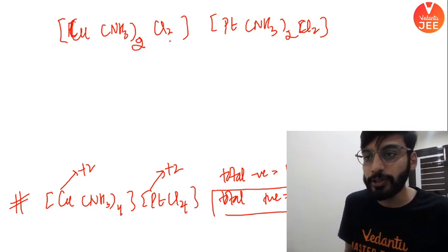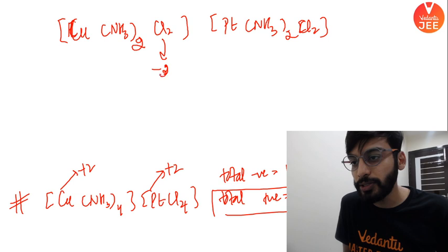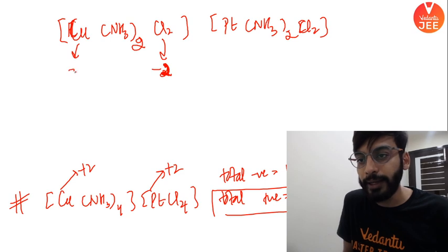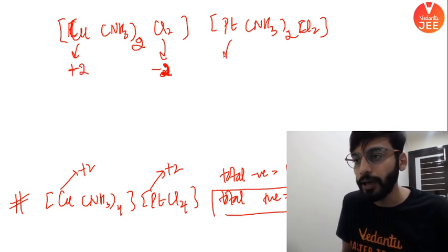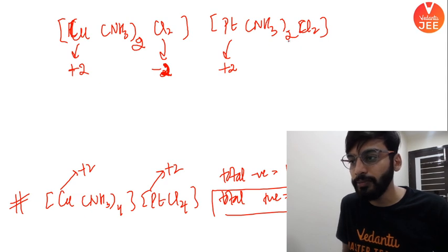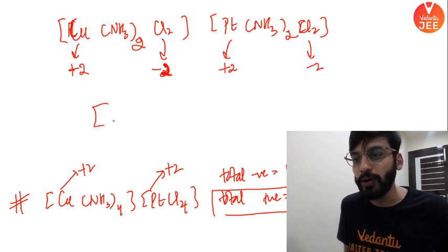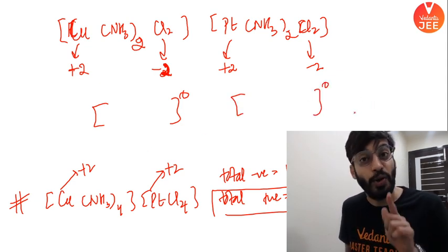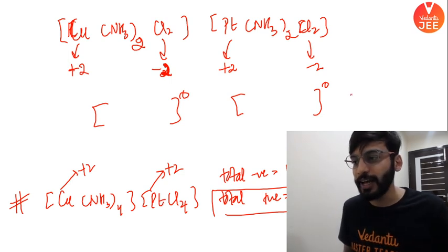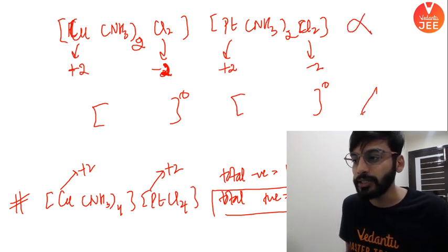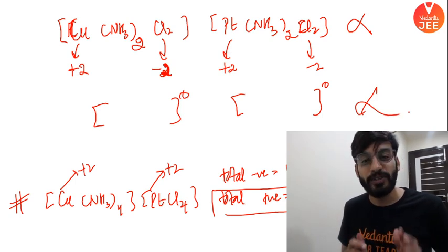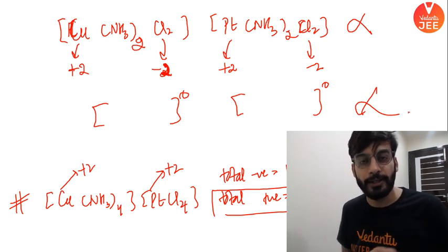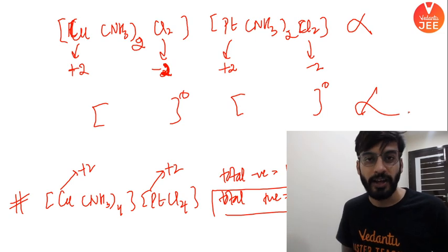Okay, check this out. In this complex, you have -2 charge on the overall chlorine, and you have +2 charge on copper. Here you have the same thing, +2 charge on the platinum and -2 charge on the chlorine. Beta, what will be the overall charge on the sphere? 0, 0. Would there be any kind of attraction? No, they will not have any kind of attraction. That's why this particular complex does not exist. That's the reason. So you have to check whether your complexes have charges on them, and it should be a positive and the same negative charge. I hope the point is clear.